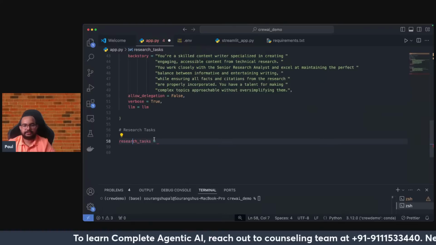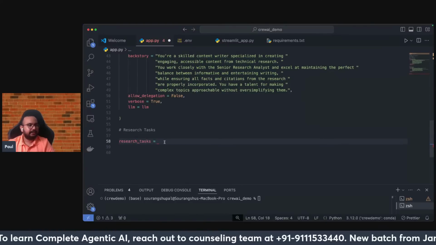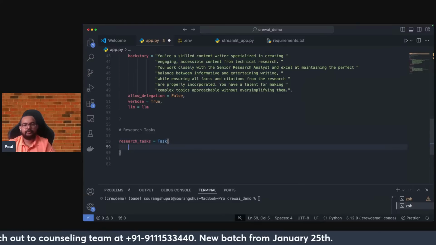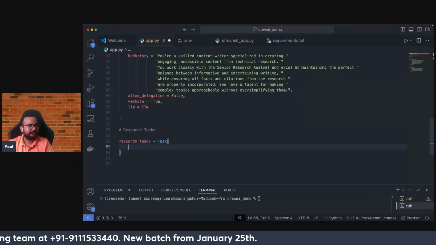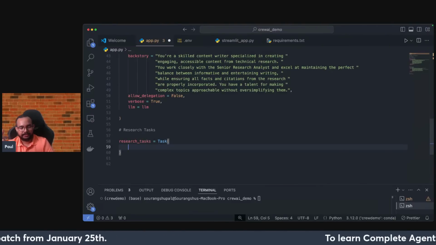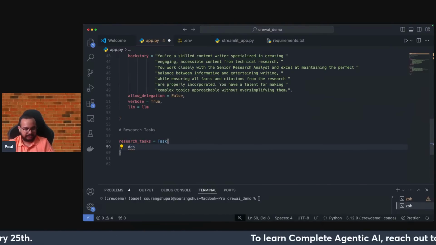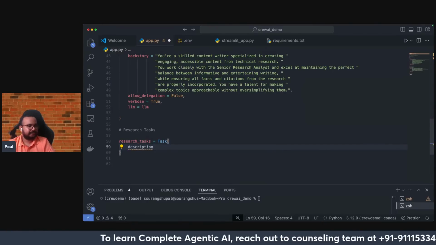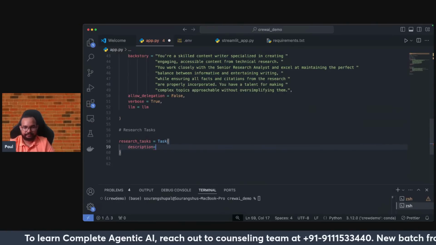Okay, so research underscore task. Okay, and here directly I'll be defining my task. Okay, and then I have to give all the details about the task. The first thing that comes is basically the description of the task. Okay, so the description. Okay, like what is the description simply? Okay, so that we have to give.